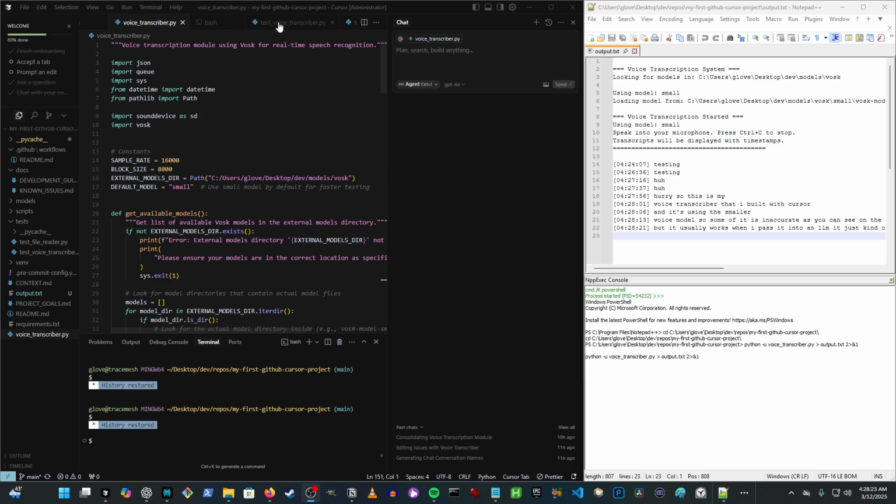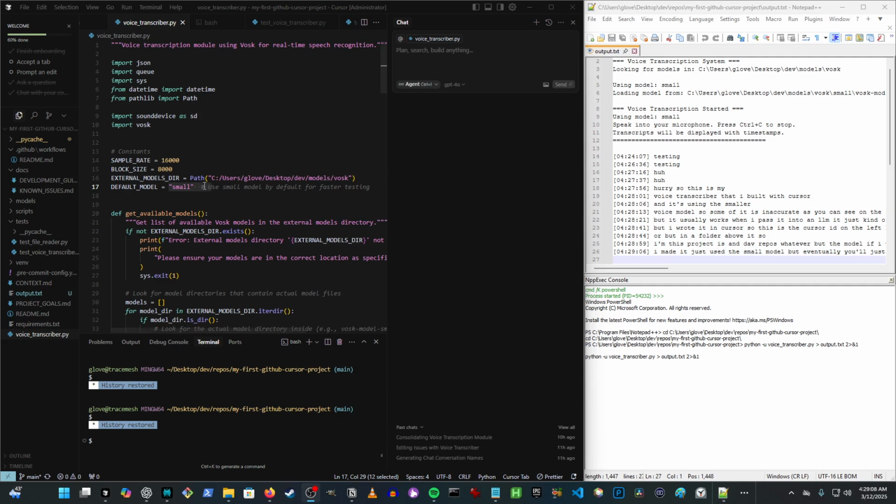But I wrote it in Cursor, so this is the Cursor IDE on the left here, and it has the chat window, and you can tell it what you want it to build. And it used this thing called Vosk, which is the voice model, and I wanted it to store the voice models not in the project folder, but in a folder above it. So this project is in dev, repos, whatever, but the model, if I want to use it in a different folder, it's actually in the parent directory, dev models. So it's looking in there, and then I made it just use the small model, but eventually you'll be able to choose, or it'll choose for you.